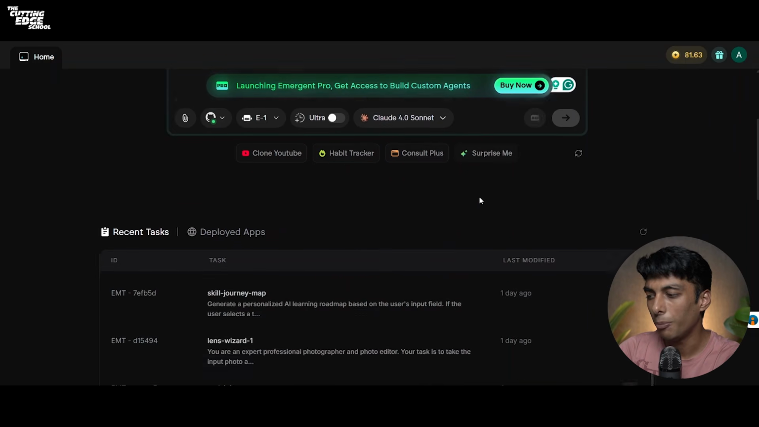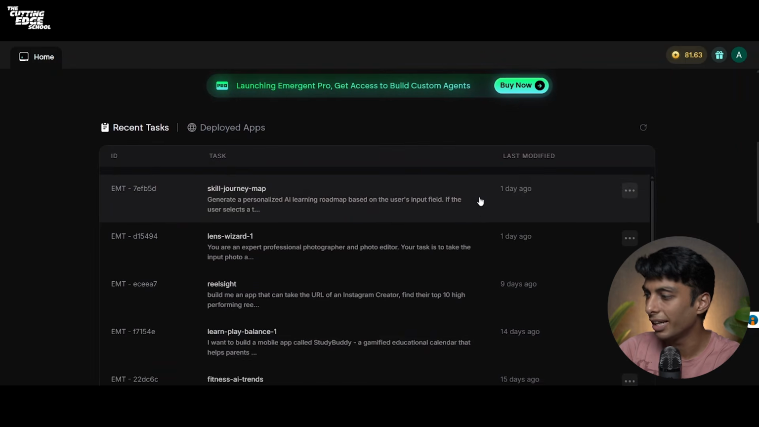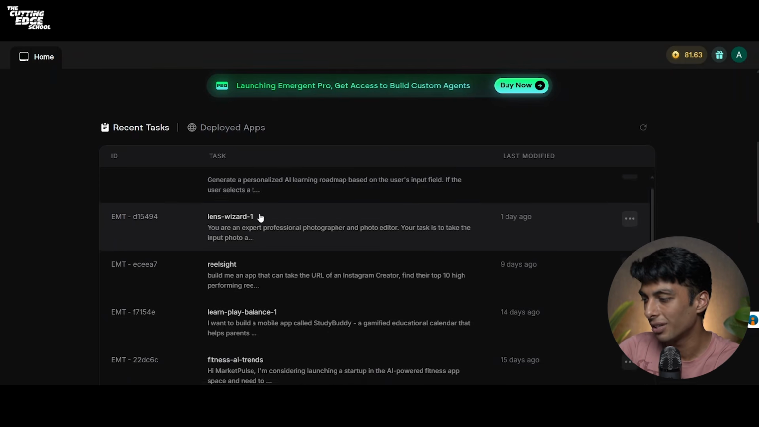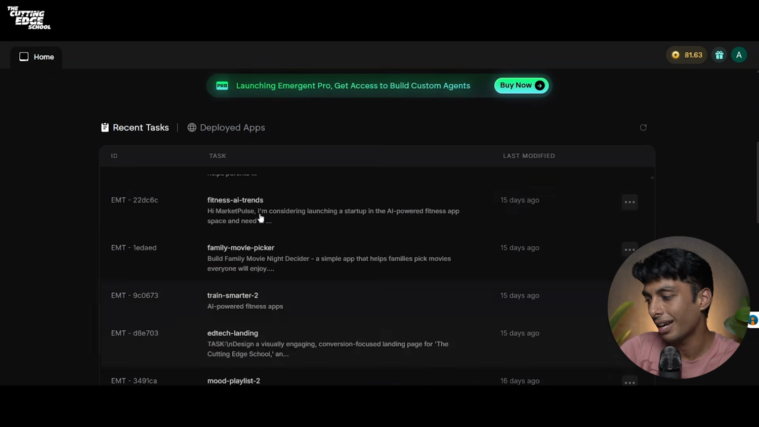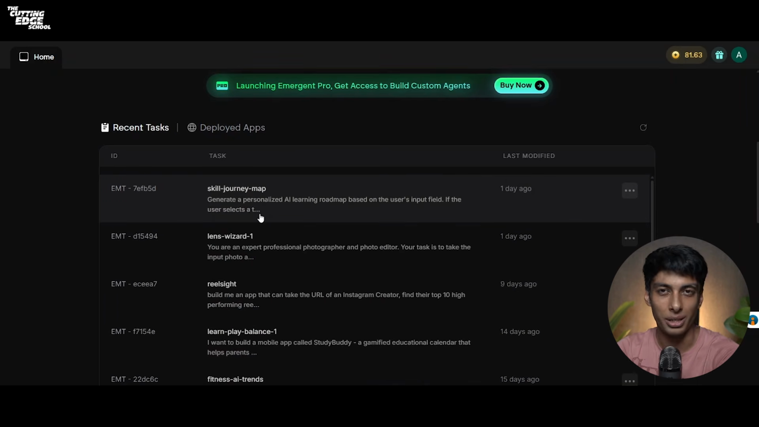Let's scroll a little bit to see what else Emergent Dashboard offers. Here you can see all your recent tasks or all your recent ideas that you have been working on. You can see that we have worked on Skill Journey Map, Lens Wizard, and a lot more. We have worked on a lot of ideas and tried Emergent fully, which means we can give you some amazing tips and tricks that you can use while building on Emergent.